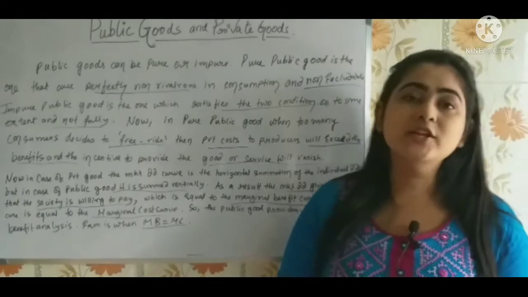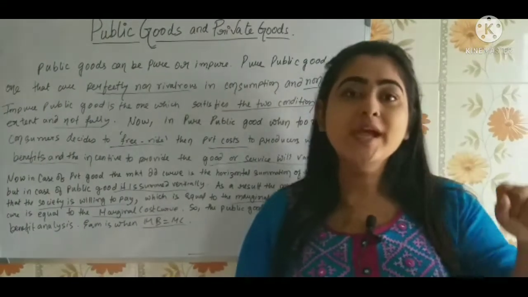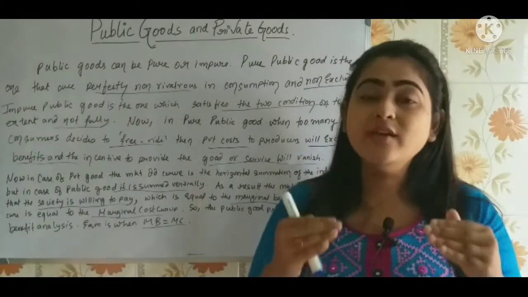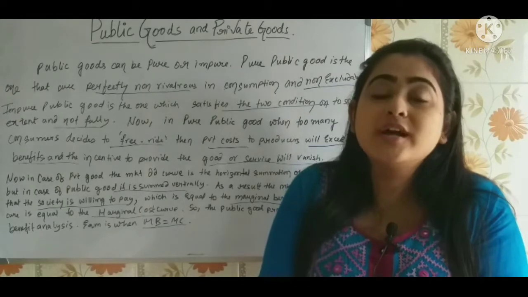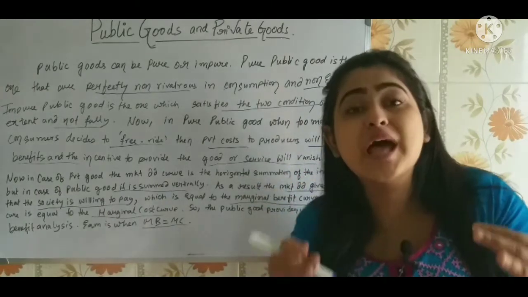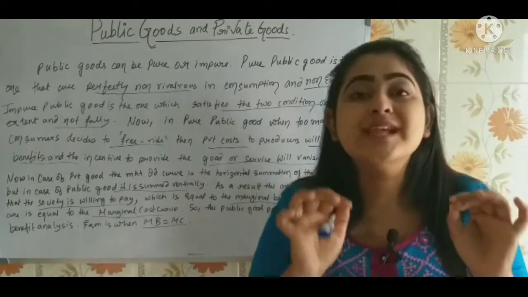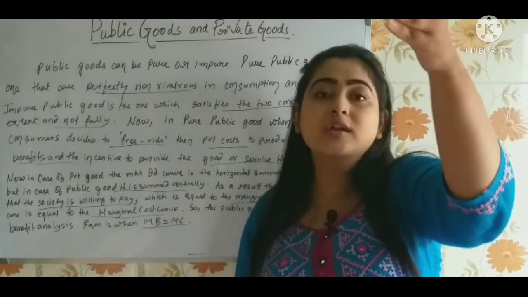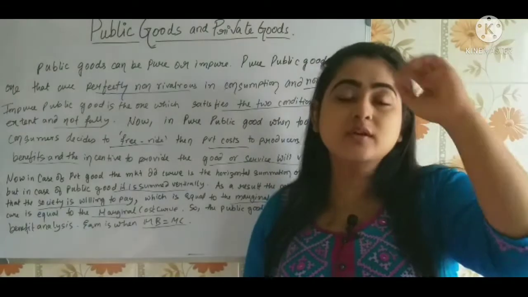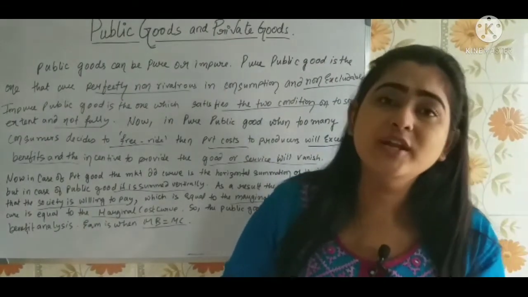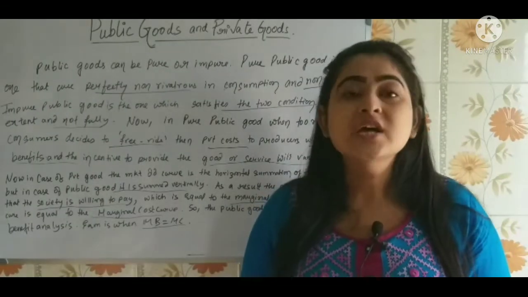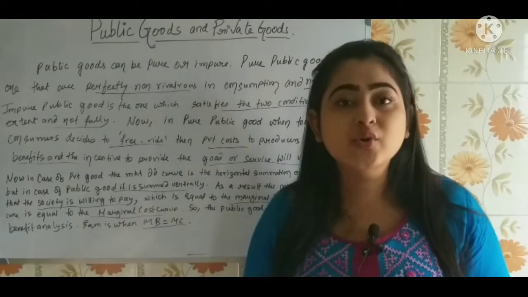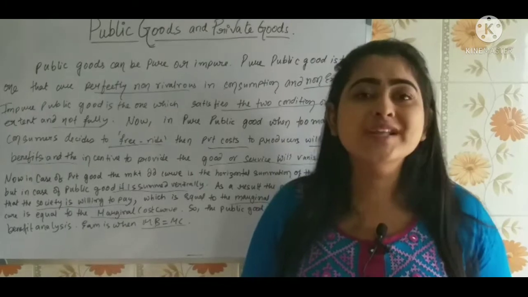For example, you see the road, okay, a particular car is going. What does non-rivalrous mean? That when one unit is used by a consumer, it doesn't reduce the availability of that same commodity for some other consumer. So when one particular car is running on the road, it doesn't reduce the availability for some other car, isn't it? So it's non-rivalrous, and you did not have to pay for traveling on the road, so that is non-excludable.